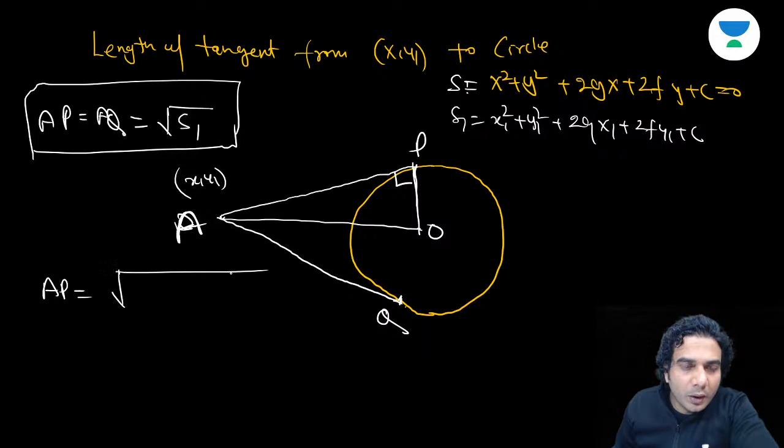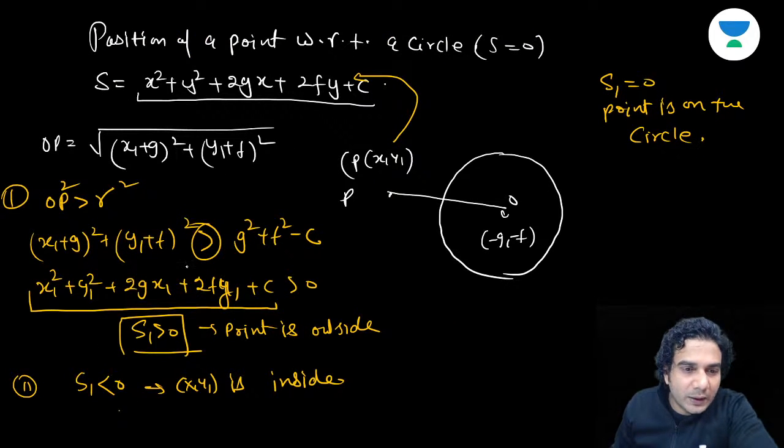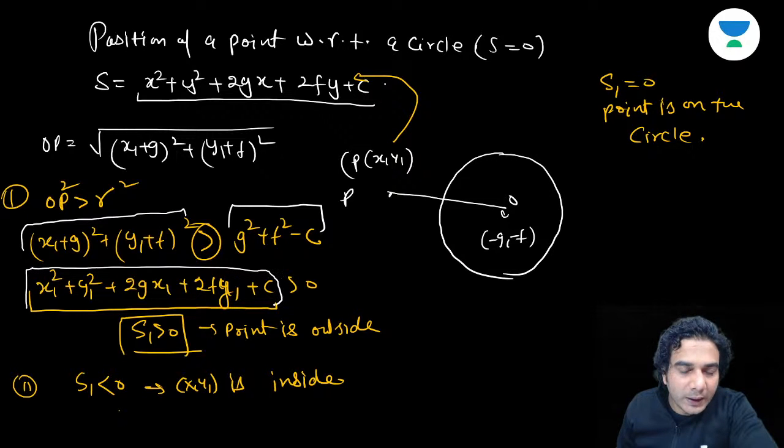AP is under root of OA square minus OP square, right? So basically it is OA square minus R square. And you can see in the previous slide, this is OA square minus R square only. This is OA square and this is R square, right? Are you guys getting it? This is nothing but OA square minus R square, which is S1, right?